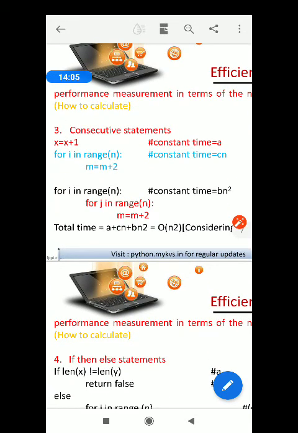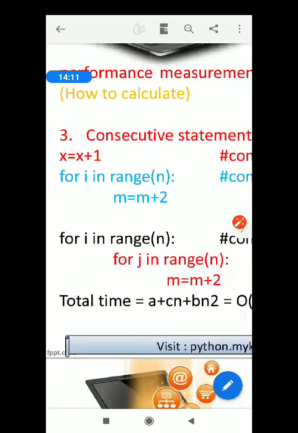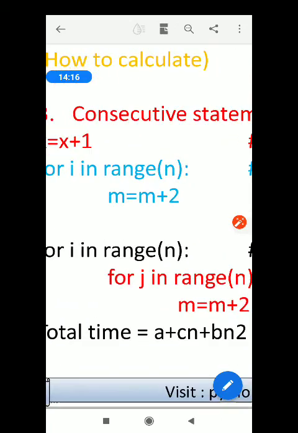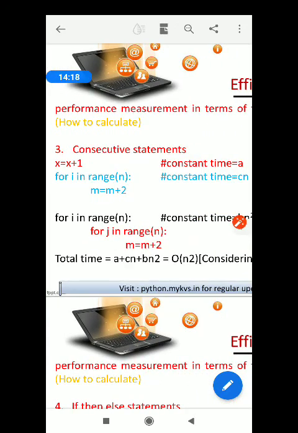Similarly, come to the third case, consecutive statements. Please note down consecutive statements. I have taken one example, x equals x plus 1.